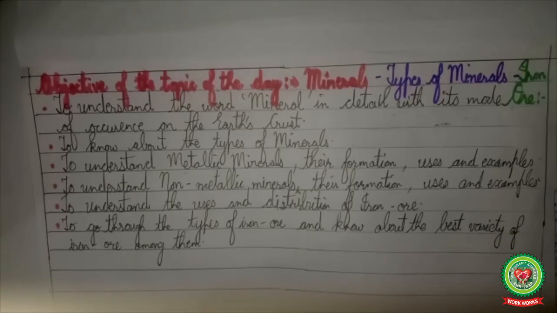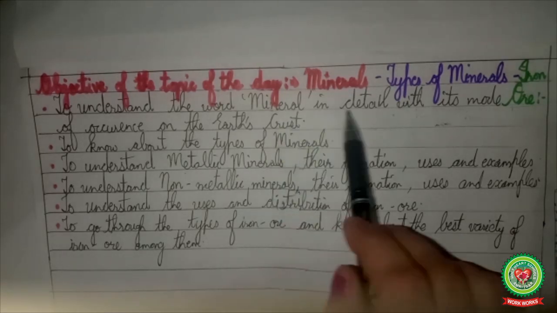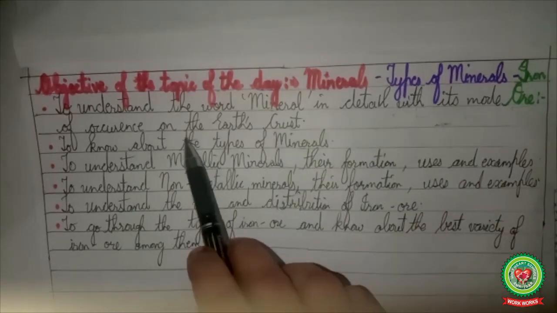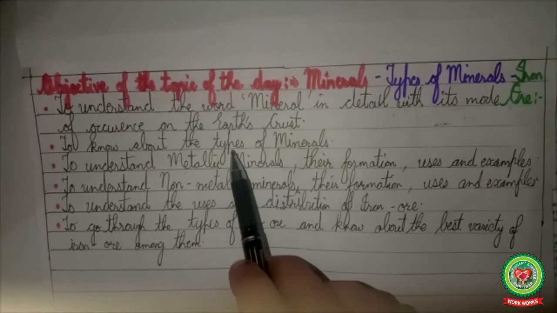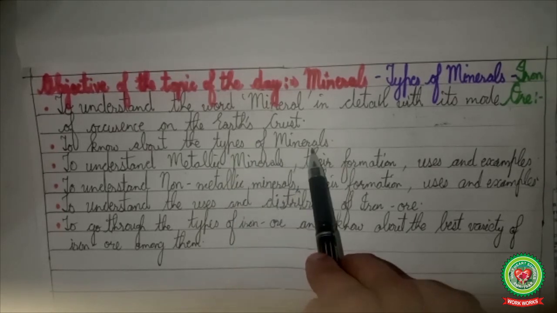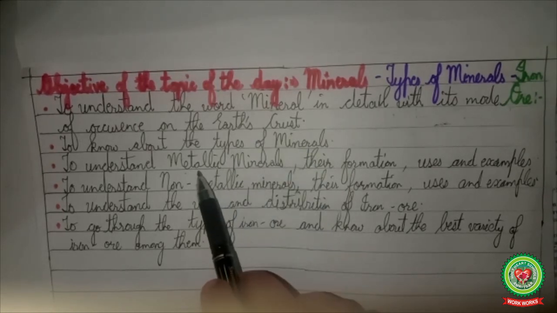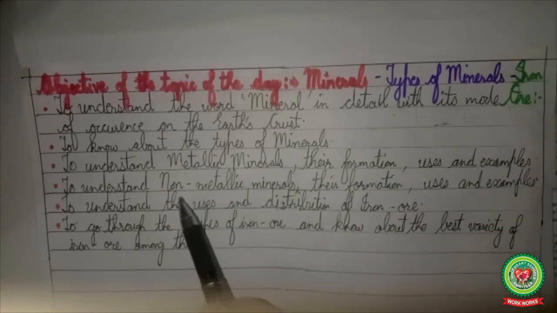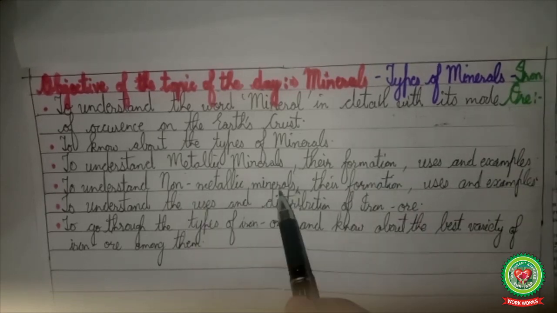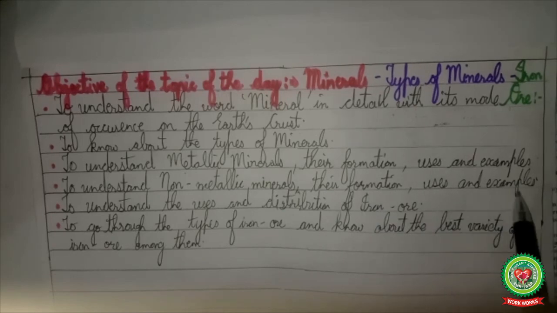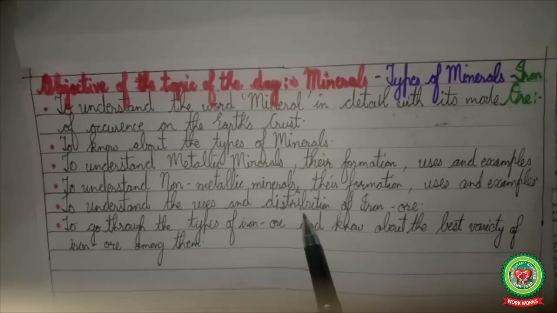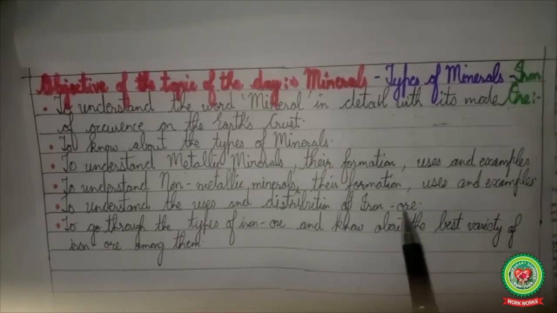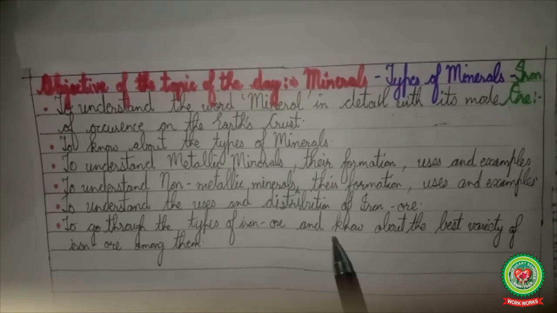So children, at the end, I hope that you have learned the word minerals in detail, with its mode of occurrence in the earth's crust, the various types of minerals, metallic minerals, their formation, uses and examples. You have better understood non-metallic minerals, their formation, uses and examples, the uses and distribution of iron ore in India, types of iron ore and the best variety of iron ore among them.